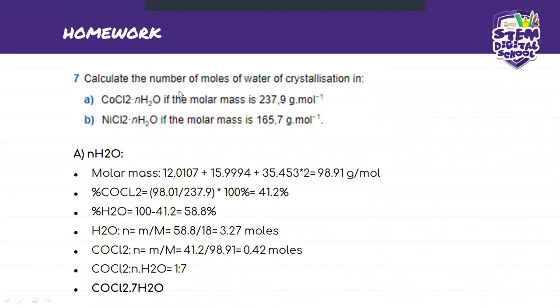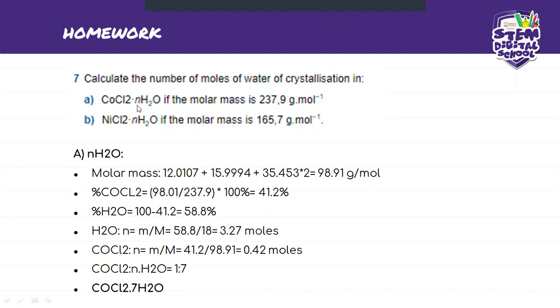It says calculate the number of moles of water of crystallization in CoCl2.nH2O if the molar mass is 237.9. And then the next one was NiCl2.nH2O if the molar mass is 165.7 grams per mole.